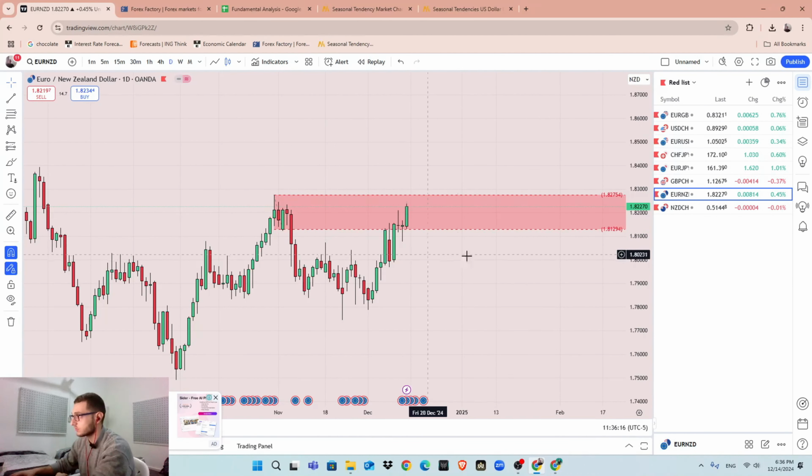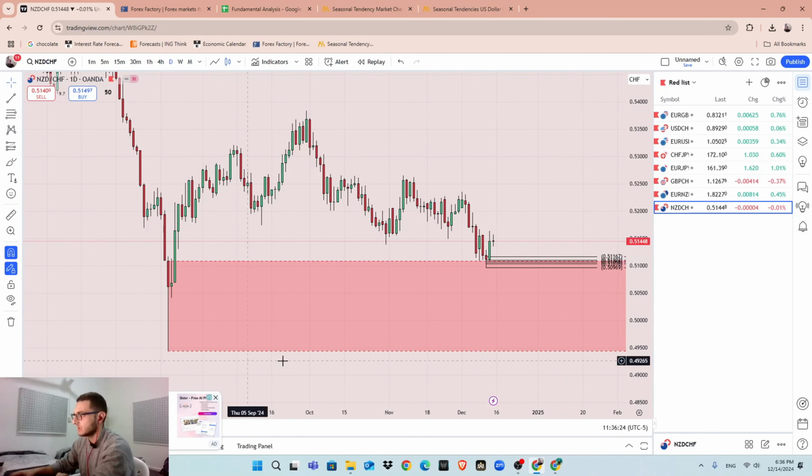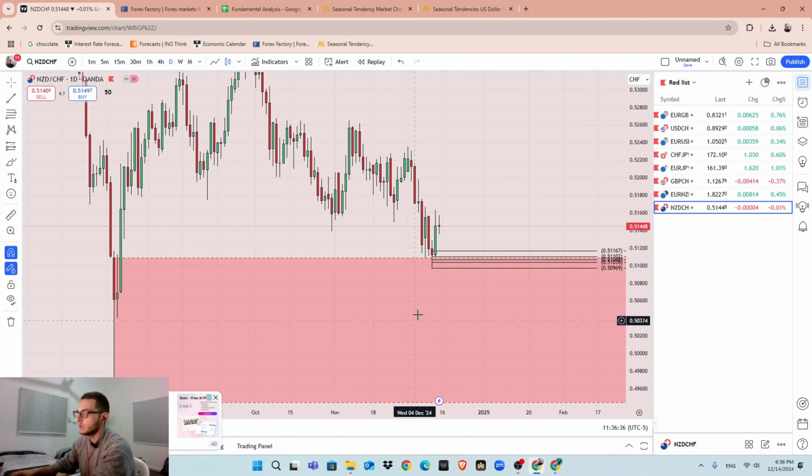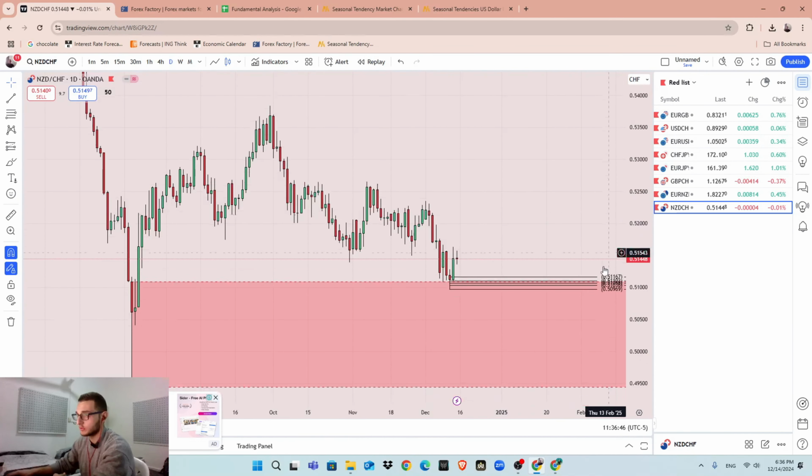New Zealand Swiss franc, I am bullish on NZD CHF. We have this area right here, and I will be looking if we retrace into this area and some data supporting the bullish momentum of New Zealand dollar Swiss franc, I will be entering the opportunity.